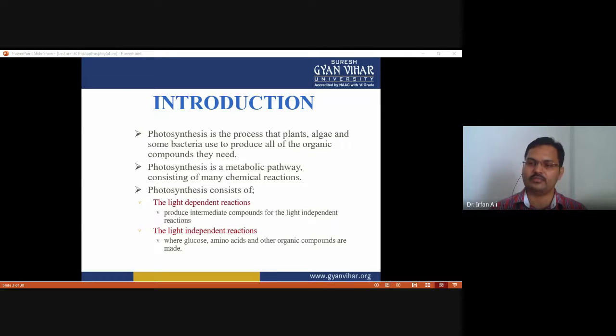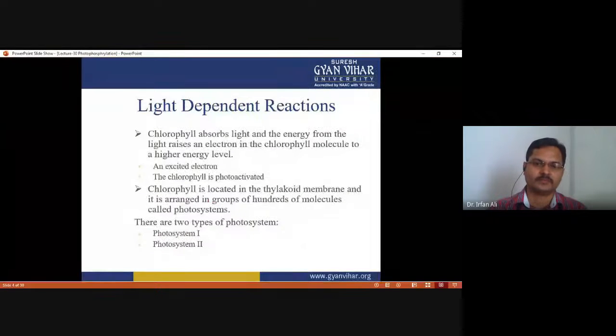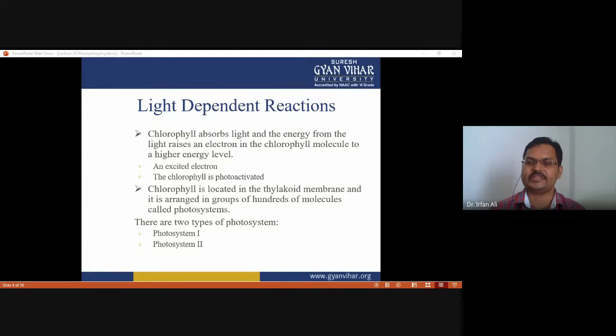These are produced from the molecule glyceraldehyde 3-phosphate, which is produced in the Calvin cycle. Today we have to discuss the light-dependent reaction, which is linked with the Calvin cycle and occurs in the presence of light, in which ATP and NADPH are produced. The process of producing ATP and NADPH in the presence of light is called photophosphorylation.